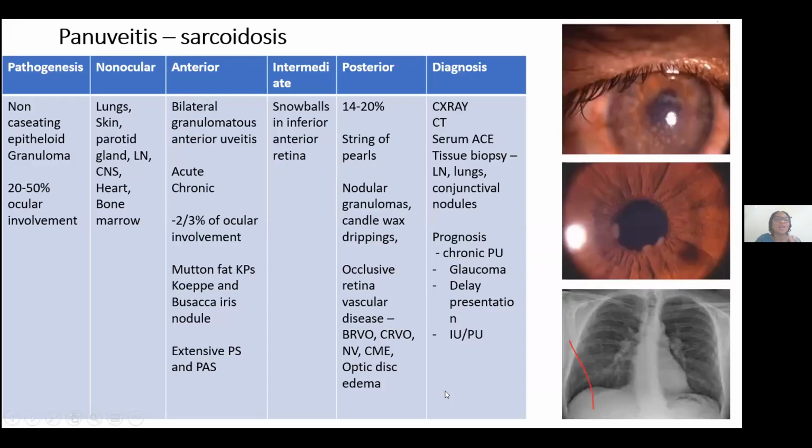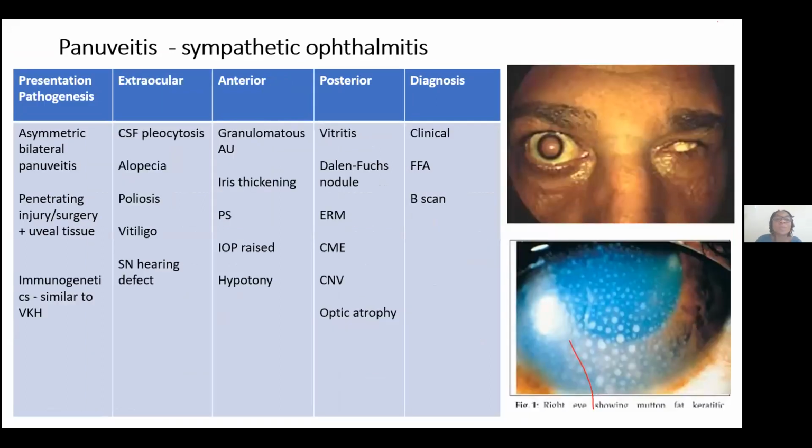And then for panuveitis from sarcoidosis, you're going to be paying attention to the non-ocular disorders that could be associated with it. Typically, it is a bilateral disease with granulomatous anterior uveitis. It will involve all other parts of the uvea, and so will sympathetic ophthalmia.